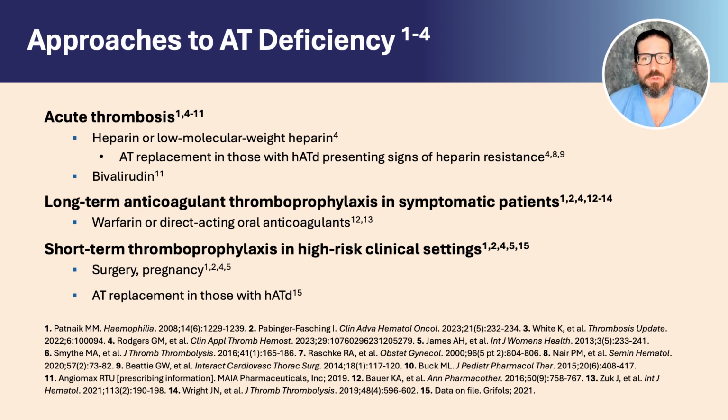Both warfarin and direct oral anticoagulants are safe and effective treatment options for symptomatic patients who need long-term anticoagulation. The use of warfarin requires frequent monitoring and potential lifestyle changes to accommodate dietary restrictions, so some patients prefer to use direct-acting oral anticoagulants. Short-term thromboprophylaxis is also recommended for asymptomatic patients in high-risk clinical situations. Clotting risks are increased in both surgical patients and during pregnancy. The FDA has approved antithrombin concentrate for the prevention of perioperative and peripartum thrombosis in patients with hereditary antithrombin deficiency.